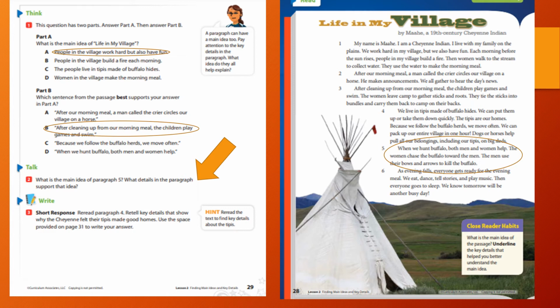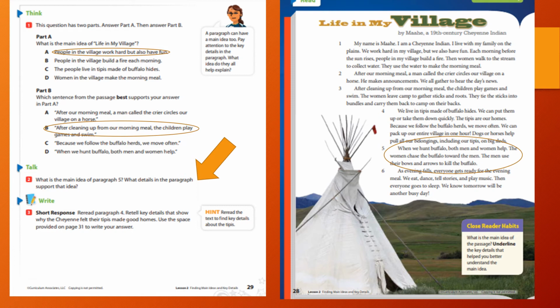How do the men help? How do the women help? And so it says in the text that women chase the buffalo toward the men. So that's their job. And then it says the men use their bows and arrows to kill the buffalo. So that's the men's job. So that is how the details support the main idea.